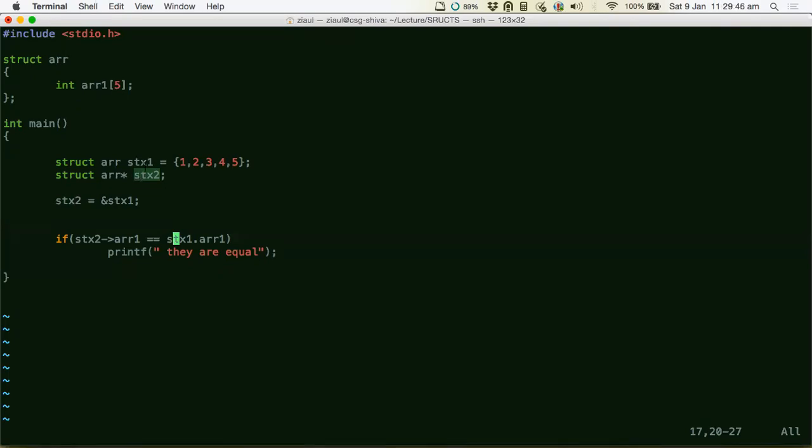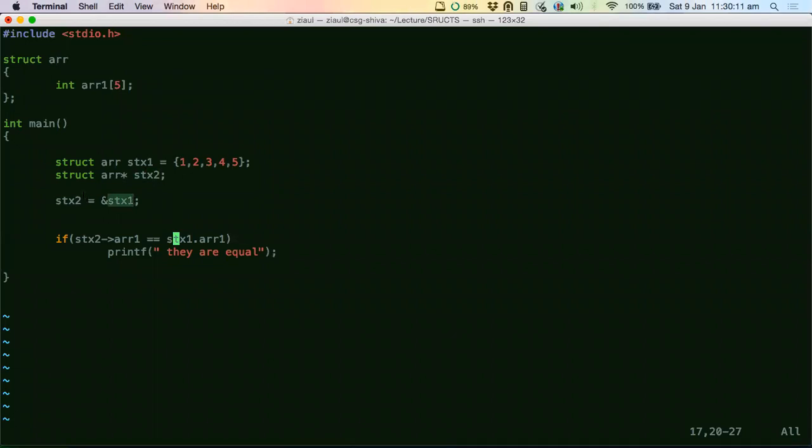The location is the same, right? You just have two ways of accessing it. One way is by the name itself, that is stx1. Another one is through the pointer, which we have just pointed using this statement here. See, stx2 is storing the address of stx1.